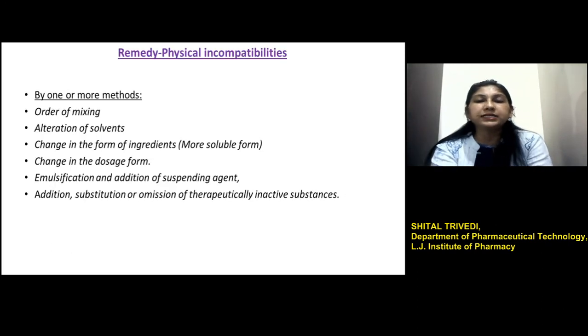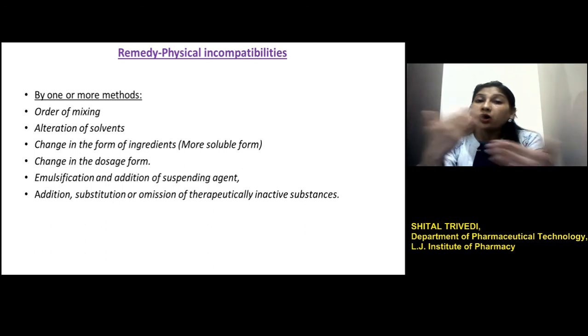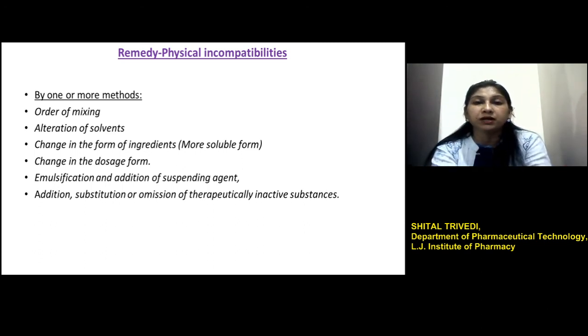So in general, we can say that we as pharmacists can correct the physical incompatibilities by adding a suspending agent for insoluble kinds of solids. We can add emulsifiers in case of immiscible liquids. Then we can change the solvent system if a precipitation problem is there, or sometimes by simply changing the order of mixing, the problem can be minimized. Or a change in dosage form can be preferred, but that is the last option.